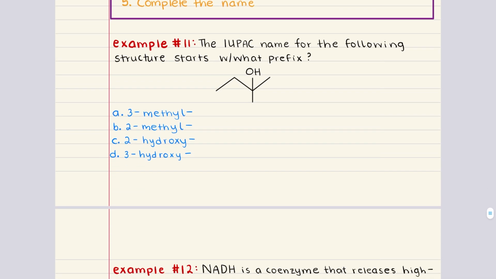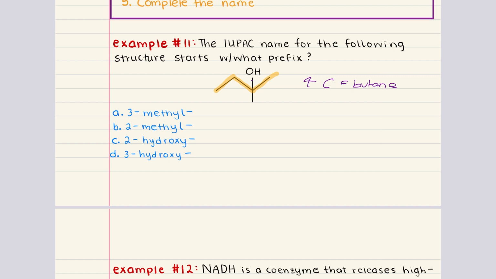Problem 11 says, the IUPAC name for the following structure starts with what prefix? In order to solve this problem, we need to name this molecule. And to do that, we're going to follow our naming steps. Step 1 is to identify the parent chain. We are looking for the longest continuous carbon chain in this structure. That is going to be 1, 2, 3, 4 carbons long, making the parent chain butane.